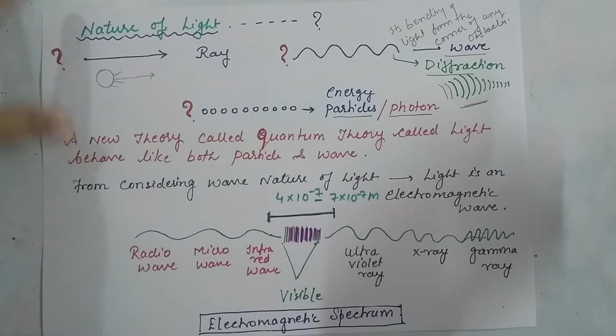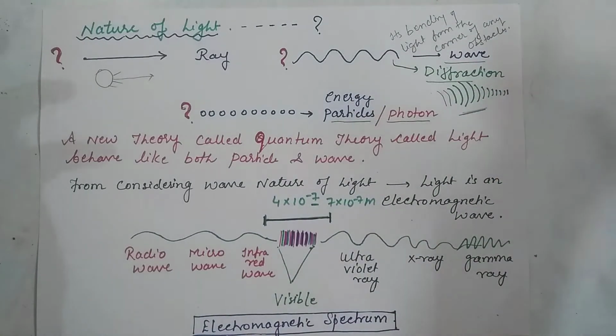So the question for us is, what is the nature of light? Light is a ray, light is a wave, light is an energy particle called photons. So what is this light? Actually, light follows all of these. It can exist in all forms: in the ray form, wave form and photon form. They all are, but we have to understand it according to our need.